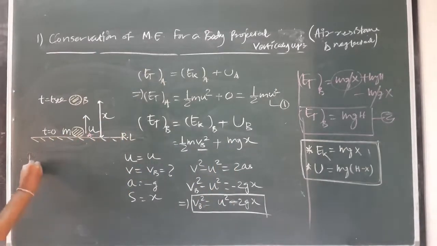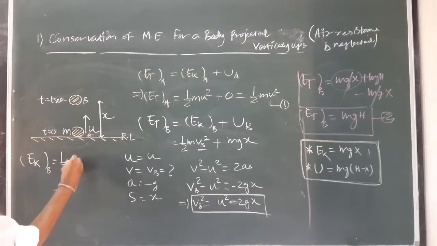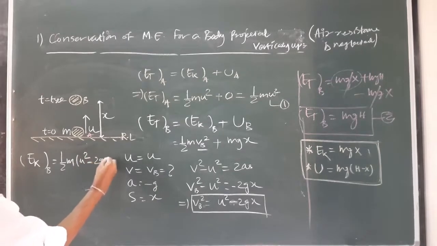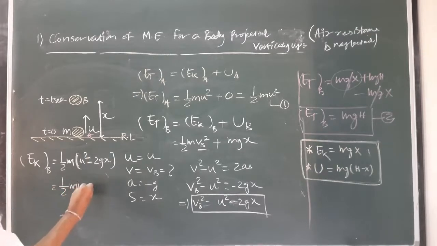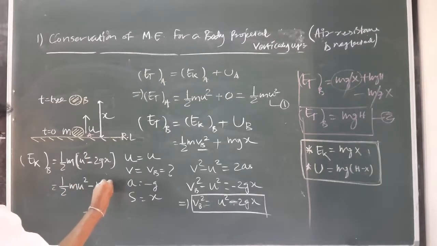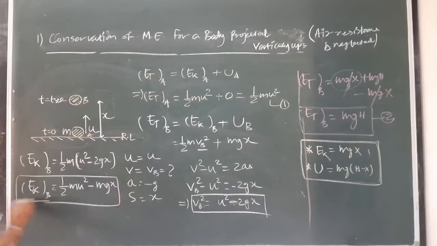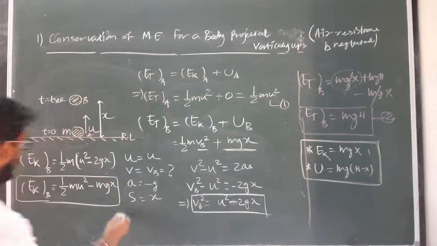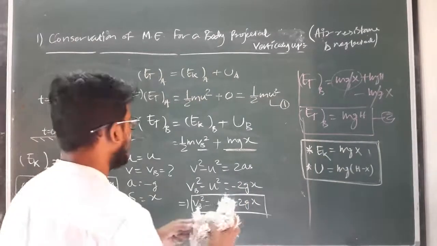So now using this value of velocity at this point, we will get the kinetic energy at point B, which is equal to half m, in place of vB square I can write u square minus 2gx, or by simplifying this I will get half m u square minus mgx. So this is the kinetic energy at point B. Clear? And this is the potential energy at point B. So by using these two, we will get the total energy.